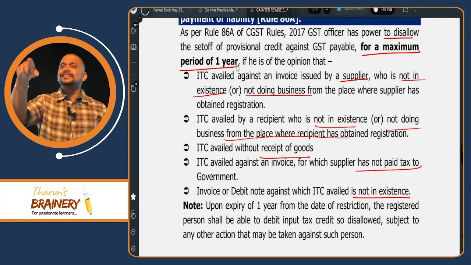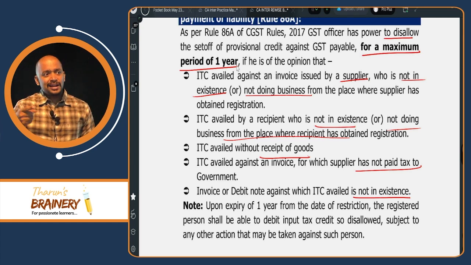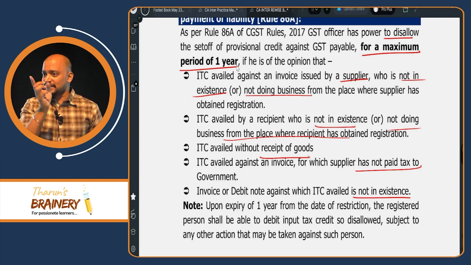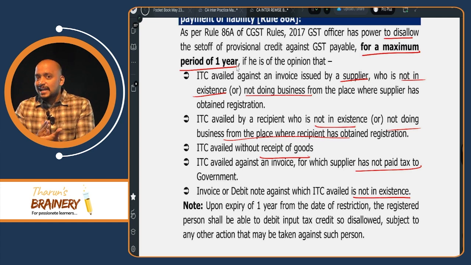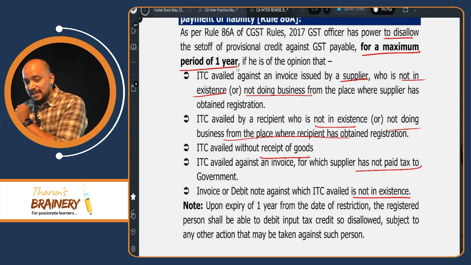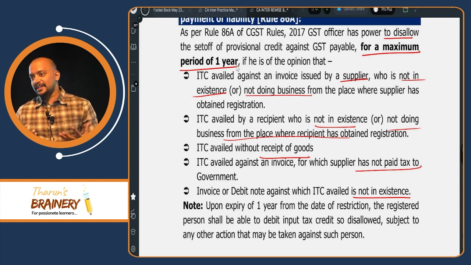Sir, these cases are similar to section 38, sir. In 38 also, if they are not filing GSTR 3B, like that, it is there. But that's why I gave you the difference first. 38 is before availing ITC. And this 86A is after availing the ITC. But this ITC, you know, how much it is suffering?